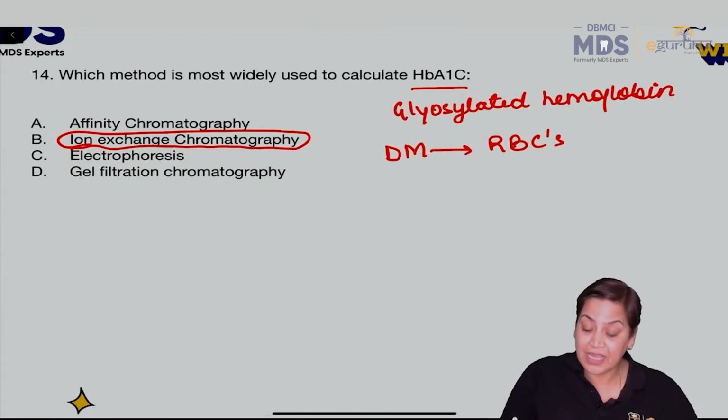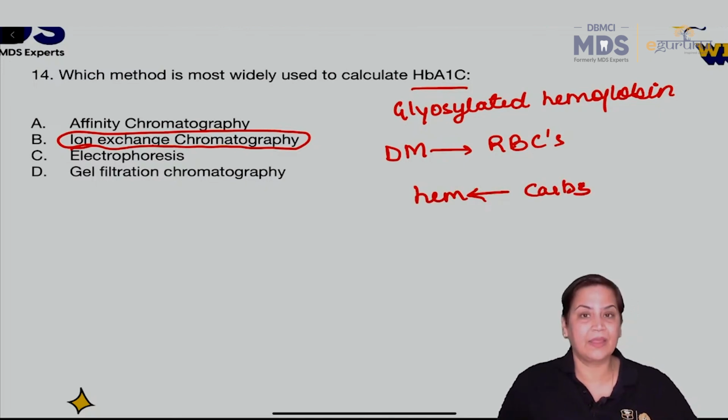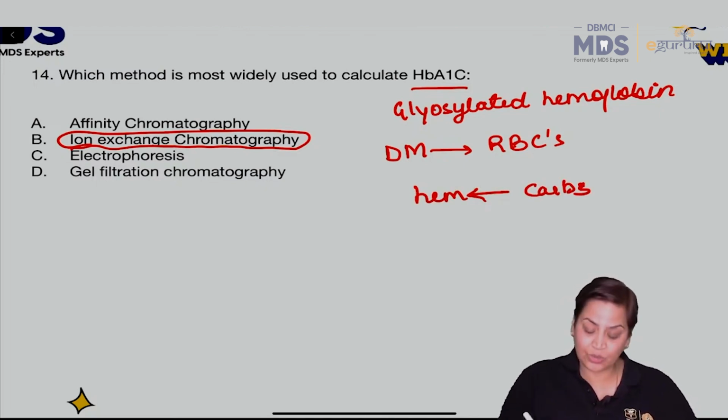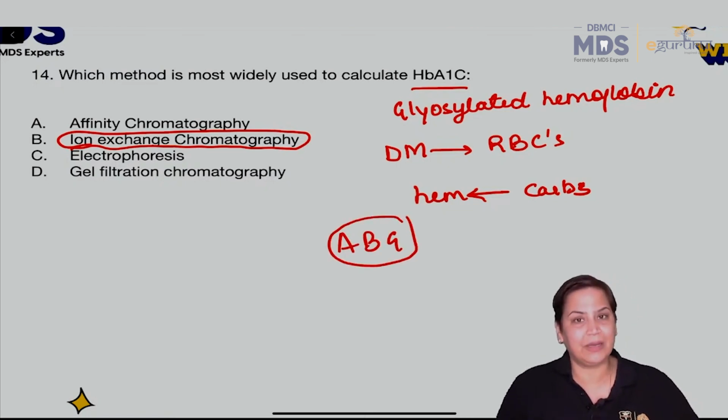Glycosylated means that carbohydrate will enter the hemoglobin. Right? And this also gives us an average blood sugar of roughly 2 to 3 months.